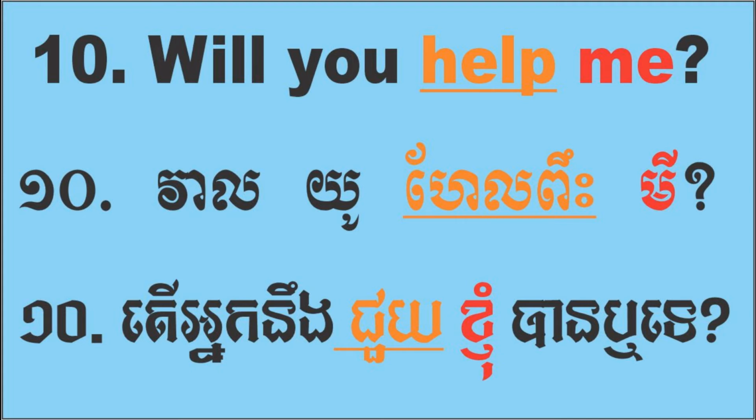Is me in front of the verb or after the verb? What is help? Help is a verb, right? So me is after the verb. What is the function of me? The function of me is an object because it stays after the verb.